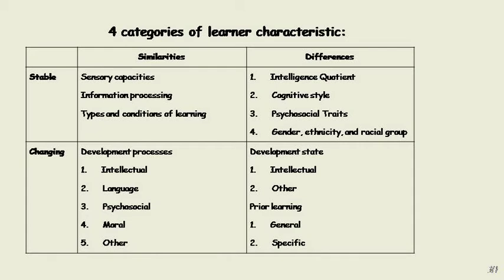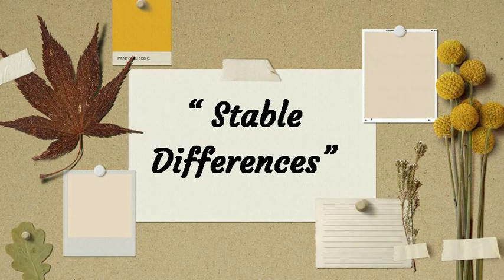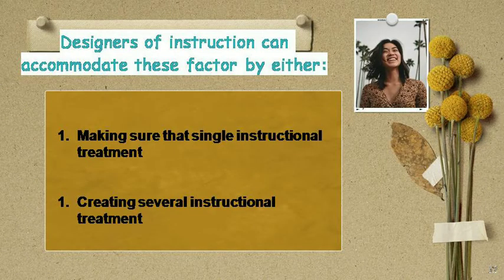Knowledge of information processing characteristics can not only help the designer avoid problems caused by the limits in processing capability, but can also help the designer find solutions to process-based problems. Next, stable differences. Designers of instruction can accommodate this factor by either, the first, making sure of a single instructional treatment, or the second, creating several instructional treatments.